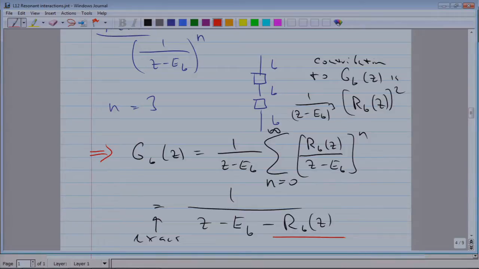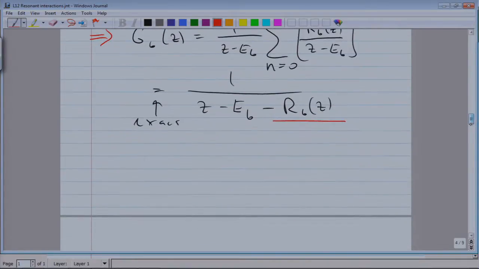Well, like with every exact result, you have to ask what is the use for it, because we started out with U, which we couldn't calculate, we Fourier transformed, we got G, which we couldn't calculate, and now we've expressed G in R, which of course we cannot calculate exactly. But there is an importance, we have made progress for the following reasons.